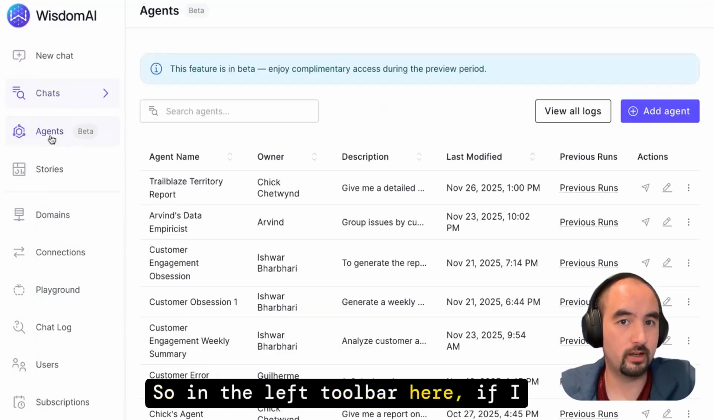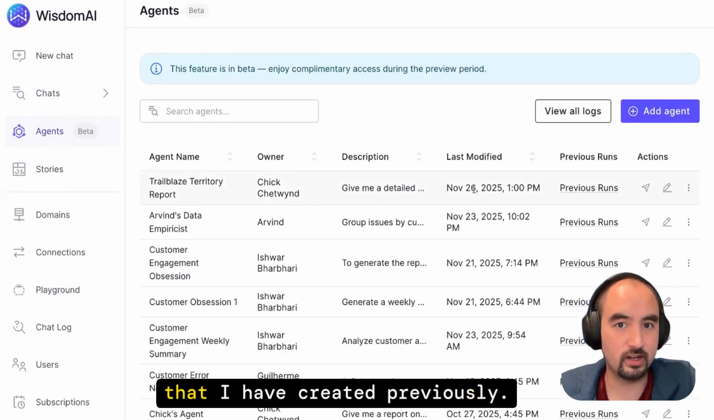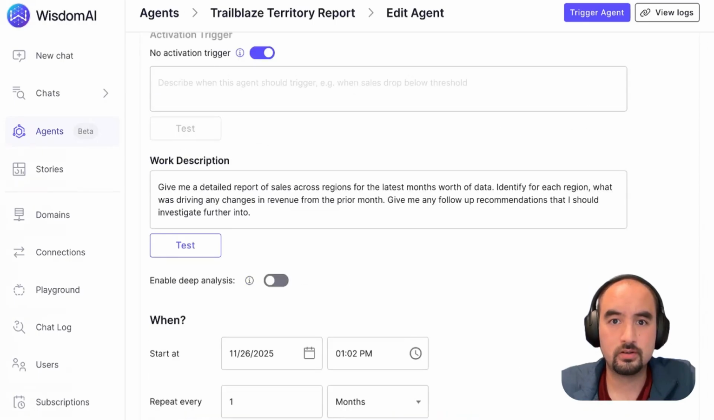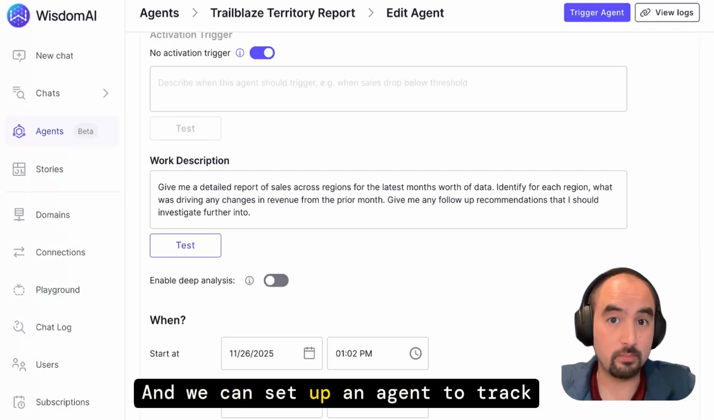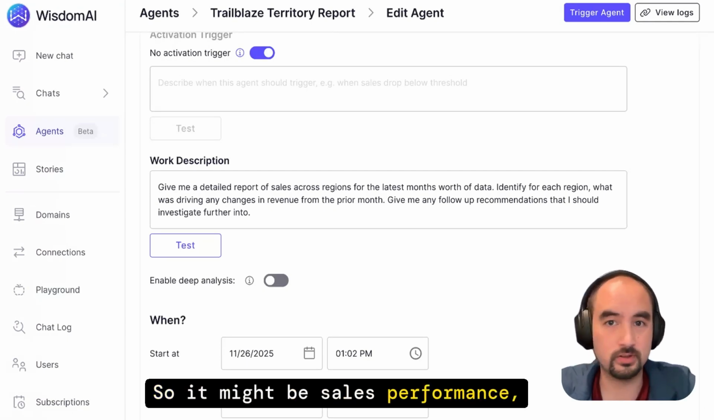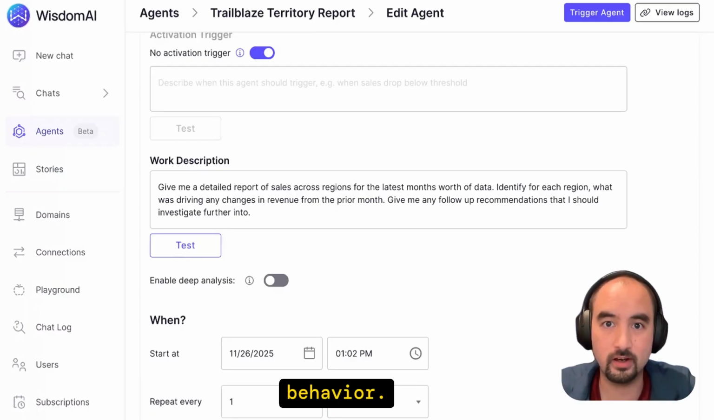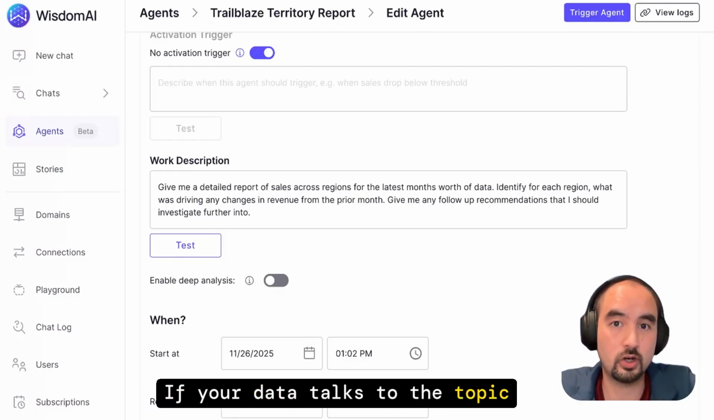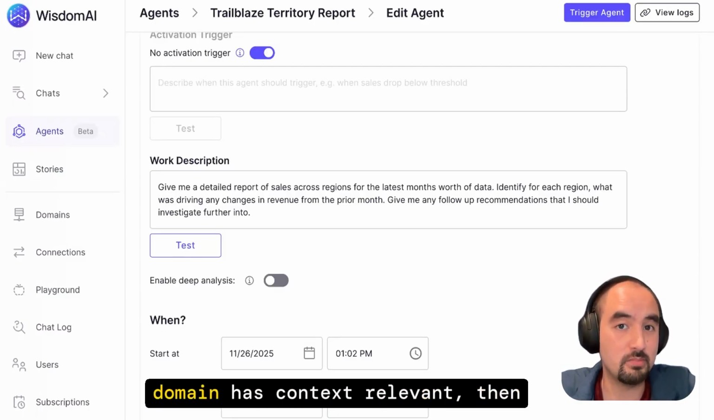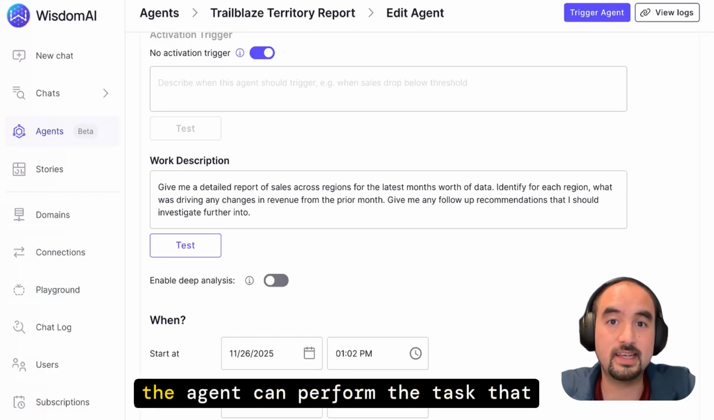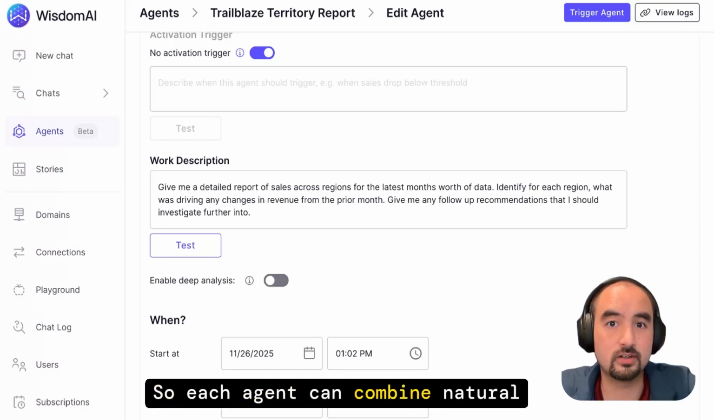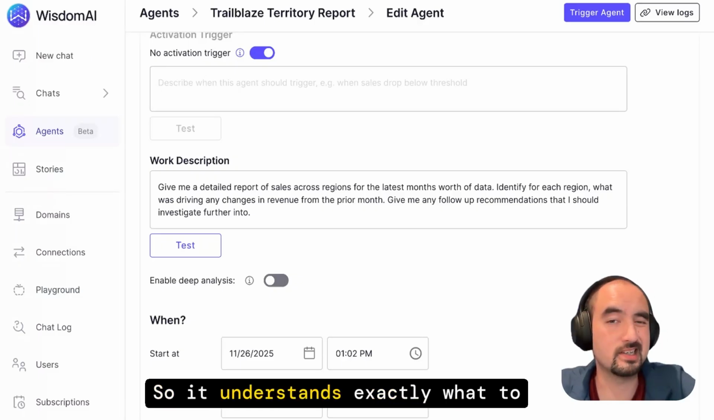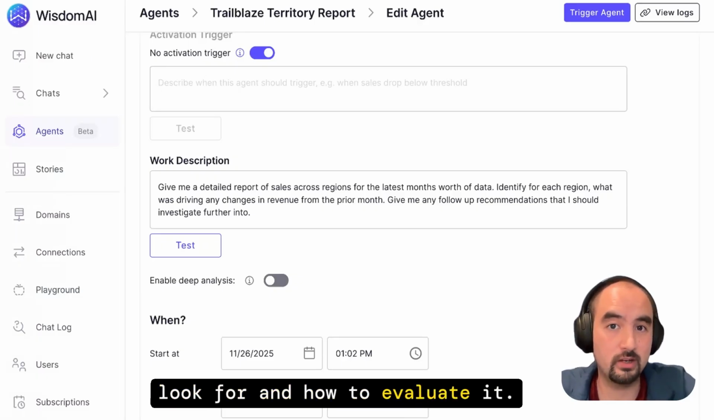So in the left toolbar here, if I click Agents, we can see an agent that I have created previously. So we can configure agents with natural language. And we can set up an agent to track anything. So it might be sales performance, operational bottlenecks, user behavior. If your data talks to the topic that you're interested in and the domain has context relevant, then the agent can perform the task that you describe. So each agent can combine natural language instructions with specific business logic, so it understands exactly what to look for and how to evaluate it.